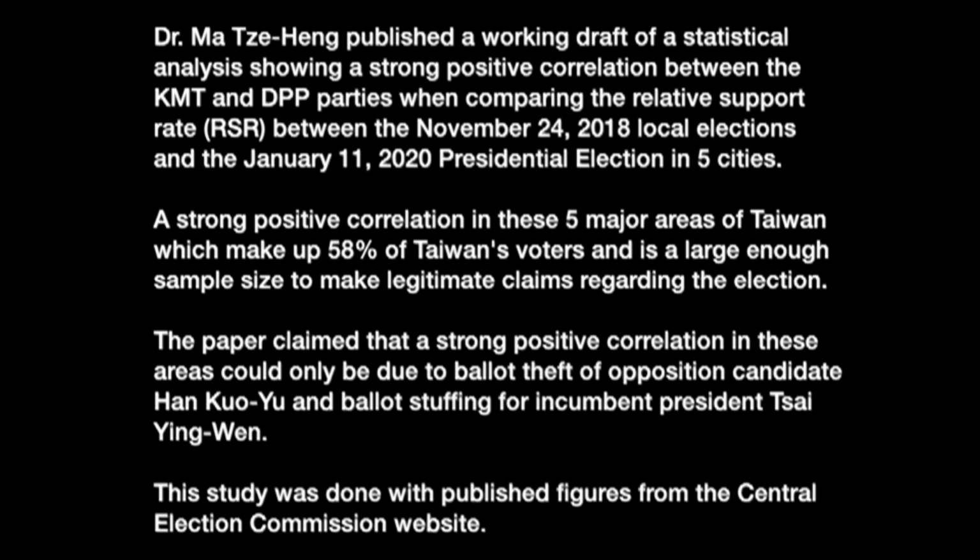The paper claimed that a strong positive correlation in these areas could only be due to ballot theft of opposition candidate Han Kuo-yu and ballot stuffing for incumbent President Tsai Ing-wen. This study was done with published figures from the Central Election Commission website.